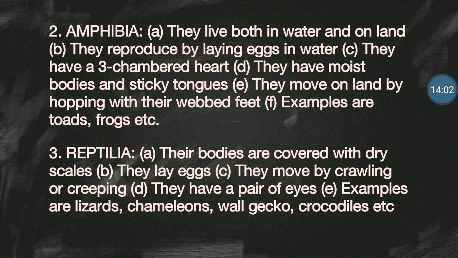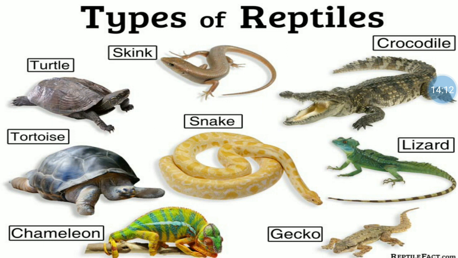C, they move by crawling or creeping. That's very easy to understand, isn't it? D, they have a pair of eyes. Look at the image you're seeing here, the examples of reptiles. You can see the crocodile, the lizard, the gecko, the chameleon, the tortoise, the turtle, the skink, and the snake. Now, please take note.